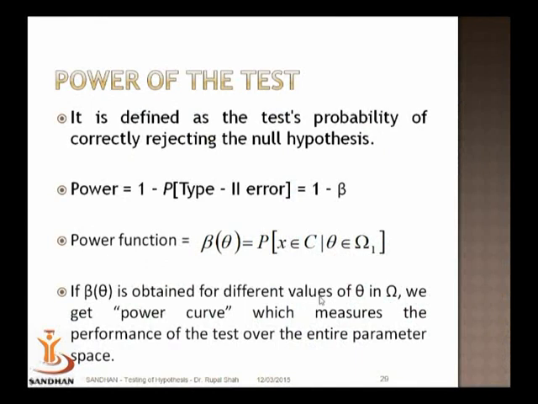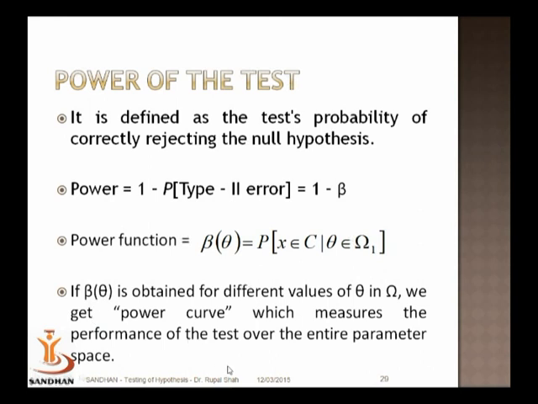And again, the power, beta of theta, can be obtained for different theta values under the entire parameter space. If you compute the value of power for different possible values of theta, taking theta from the parameter space omega, we can draw the power curve. That is, you can plot theta on the horizontal axis, versus the value of beta of theta, the power corresponding to the theta value, on the vertical axis.